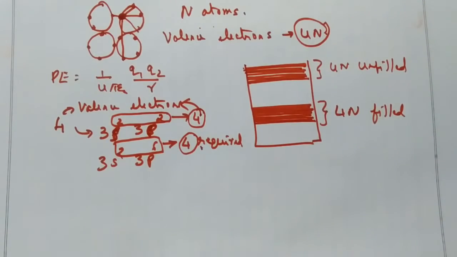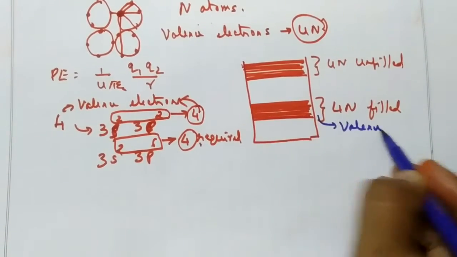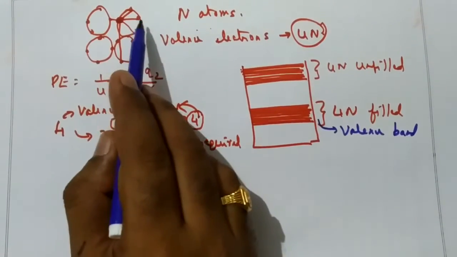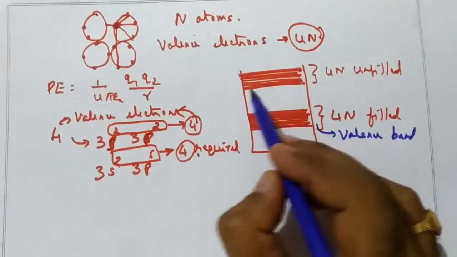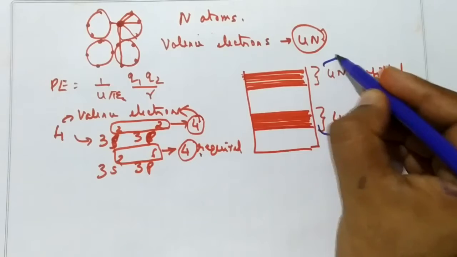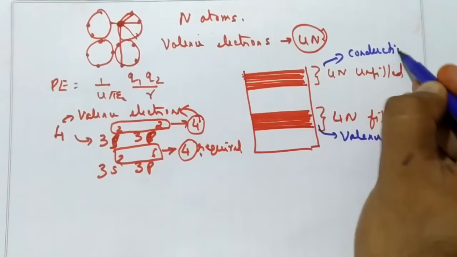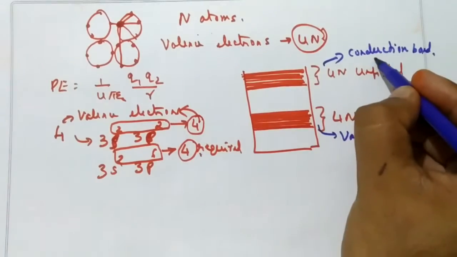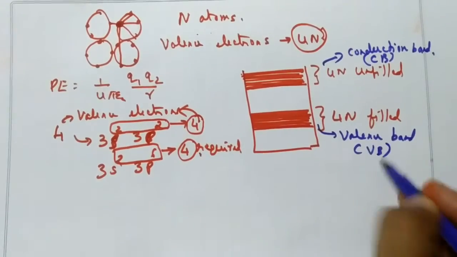And this band is called the valence band, where you find these valence electrons. These electrons will not be here, and these are vacant, and this band is called the conduction band, in short CB, and valence band, in short VB.